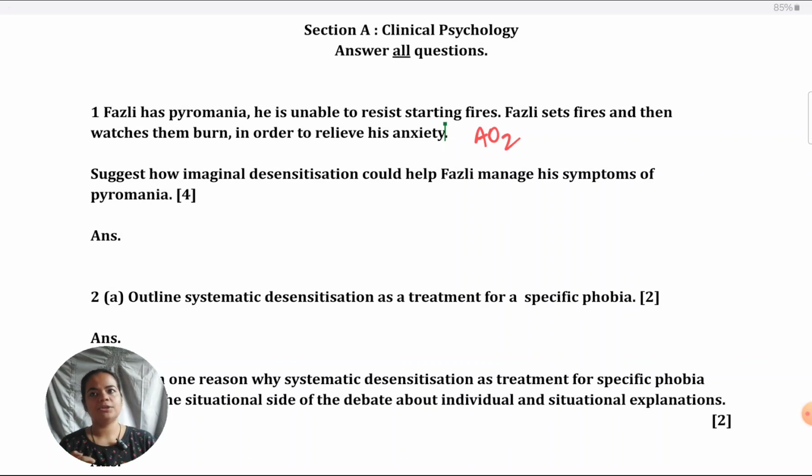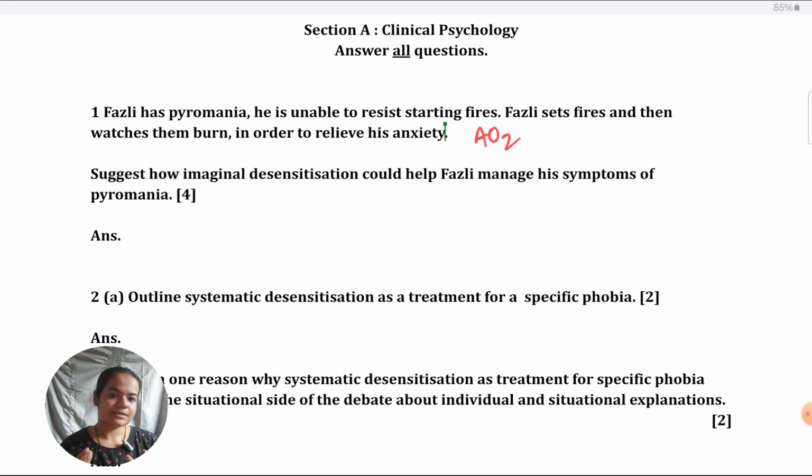So if you're going to give general points, like in imaginal desensitization, there's a script that is prepared, then the client has to do homework, has to practice it in the sessions, and you don't refer to Fuzzy at all, you don't talk about pyromania at all. Or alternatively, because the gambling study was there, the Mary Doe study, you talk about it in reference to gambling.